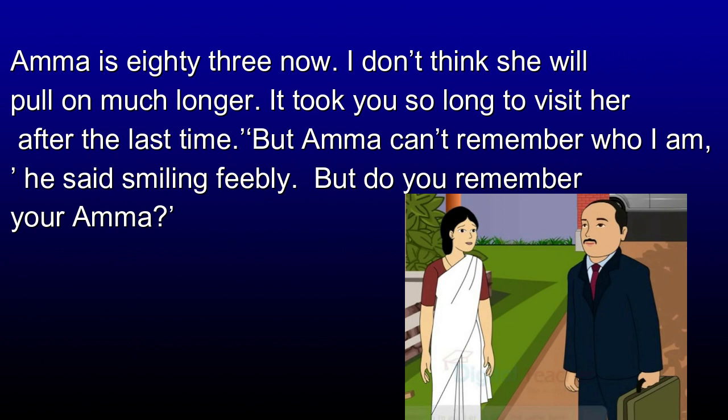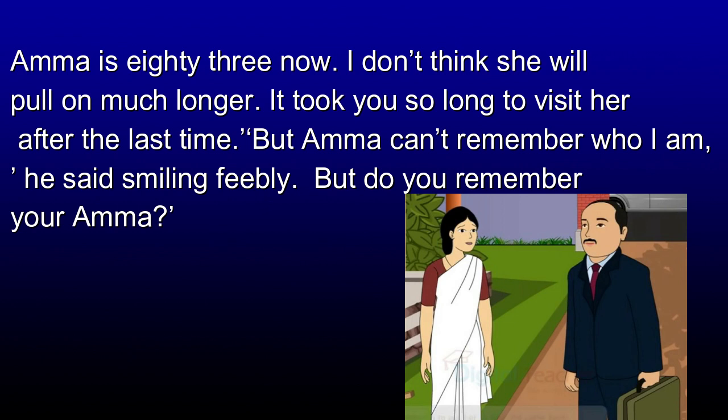So Kamala knew that once her brother sells his property and gets the money, he would never turn back to the house. And so she says to her brother, you know, Amma is 83 now and she may not live much longer. It took so long to visit her last time, and she always longs for your love.